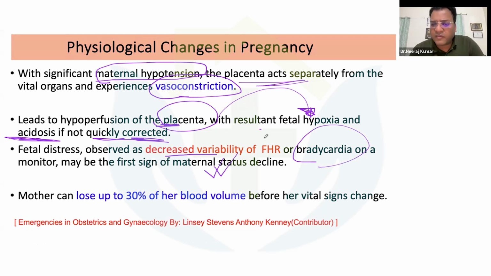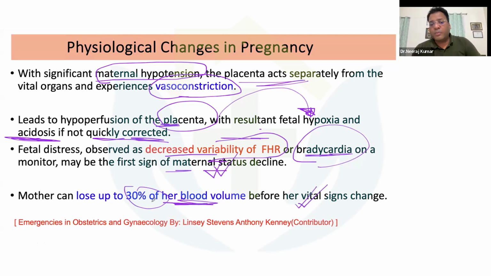If this option is not given, then bradycardia could be another answer, but decrease in fetal variability is the best answer. How is it caused? Because of the maternal hypotension. This may be one of the questions asked. Now, the mother can lose up to how much volume? Up to 30% of her volume before her vital signs change. So you see how this compensation is going on. But if you are not going to predict and manage these patients, the mother may already have lost up to 30% of her blood volume before you notice any change in her vital signs.